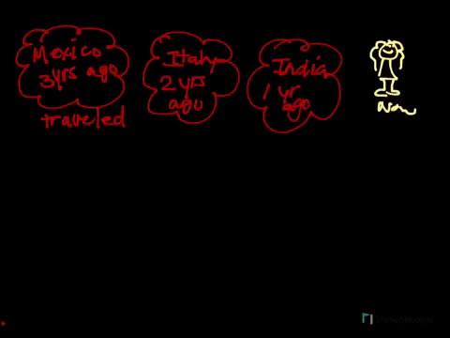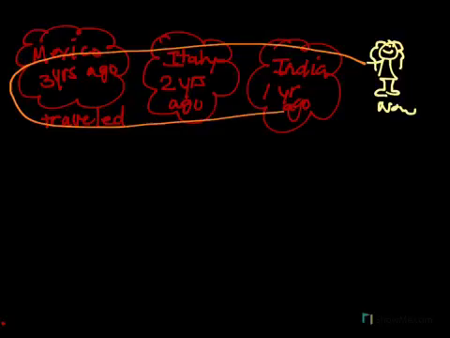These are all past events, but they are part of my life experience, my travel experience, which I hope to continue. So when I explain this experience, I link my past experiences to my present by using a verb tense called the present perfect. So I'm going to link the past and the present to show that this experience is not ended.